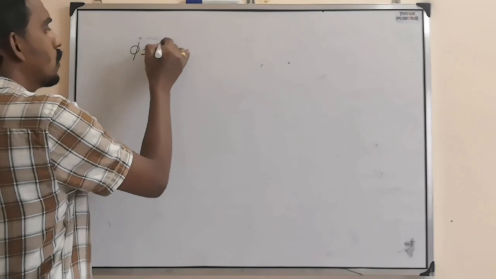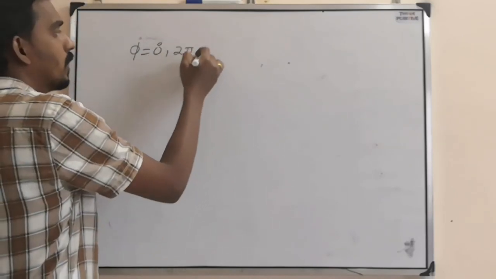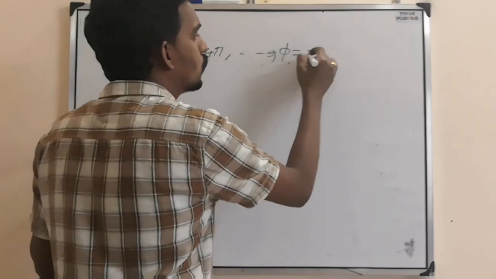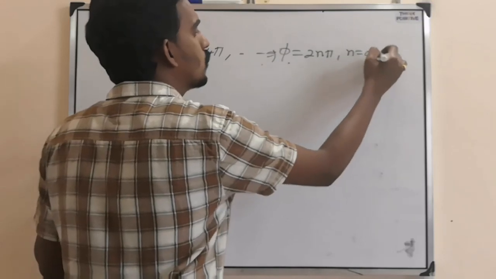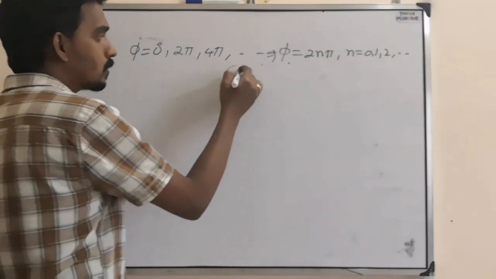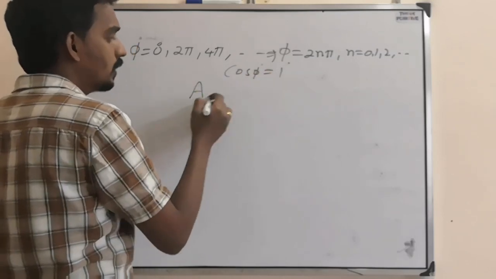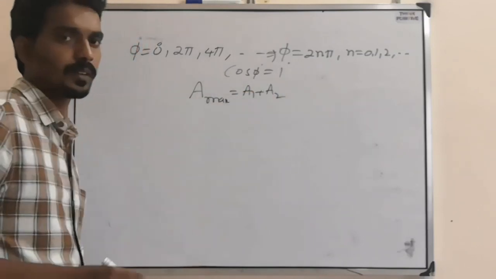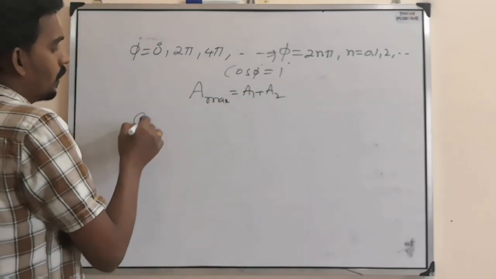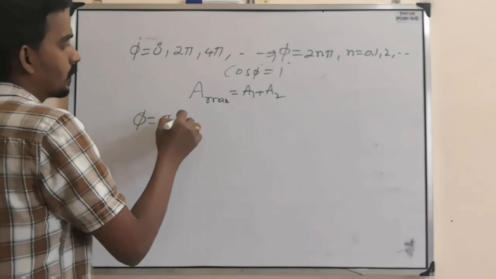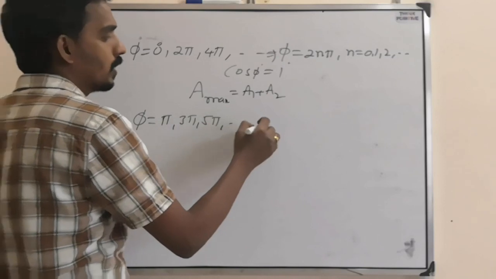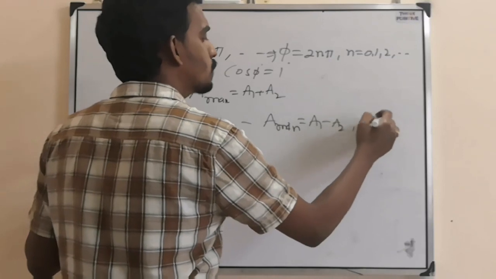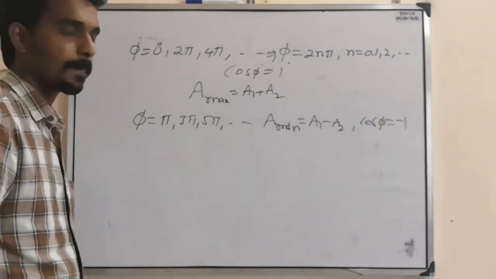Now in this superposition only there are cases possible. If the phase difference is 0 degree or 2 pi or 4 pi and so on, that means phase difference is 2n pi where n equal to 0, 1, 2, 3 and so on, then cos phi equal to 1. Then amplitude is maximum, that is A1 plus A2. Similarly, when the phase difference is pi, 3 pi, 5 pi and so on, then the amplitude is minimum, that is A1 minus A2, because cos phi will become minus 1 in that case.